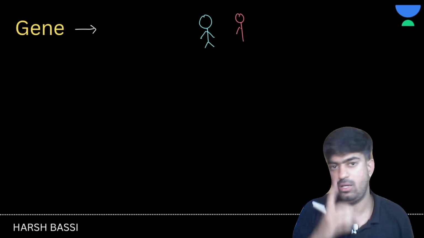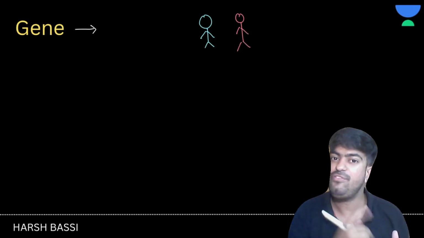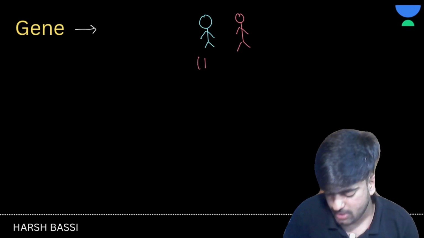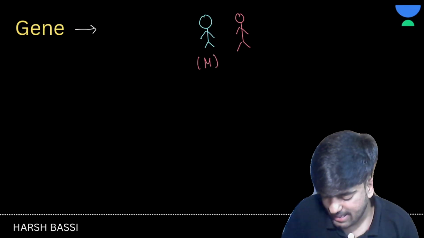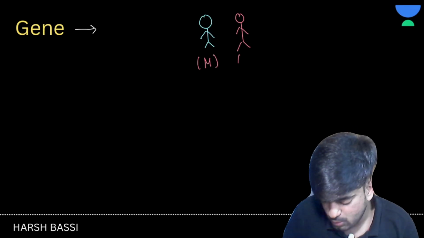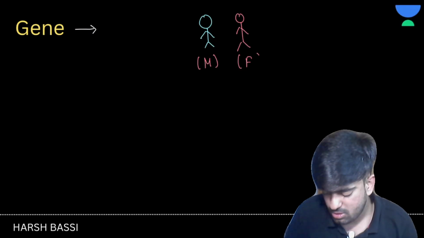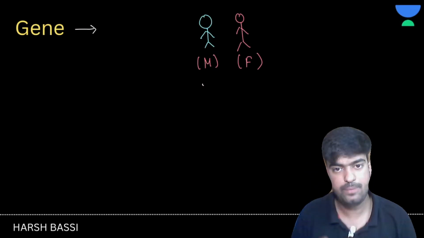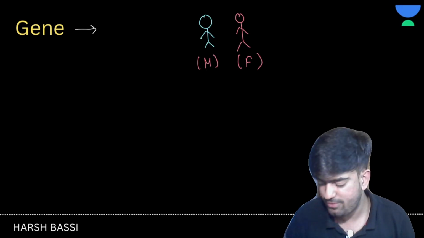So number one thing, you're going to say, sir, we are diploid and we have 46 chromosomes, right? Good. So I can write here that we are 2n, which is diploid, and we have 46 chromosomes. Very clear? Any doubts? No doubts? That's great. Should we move forward?